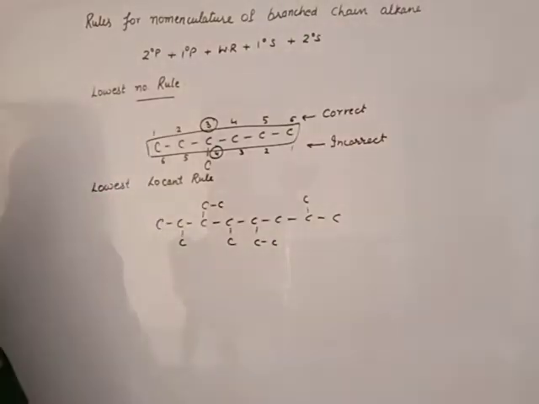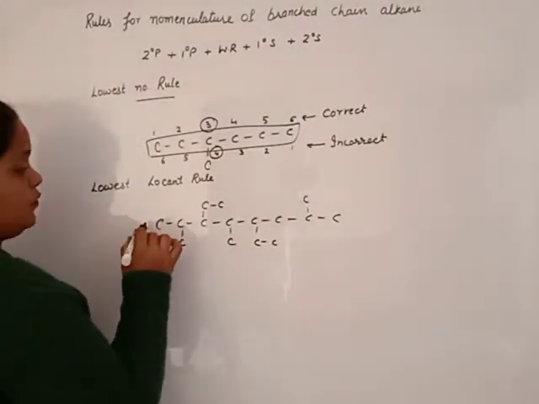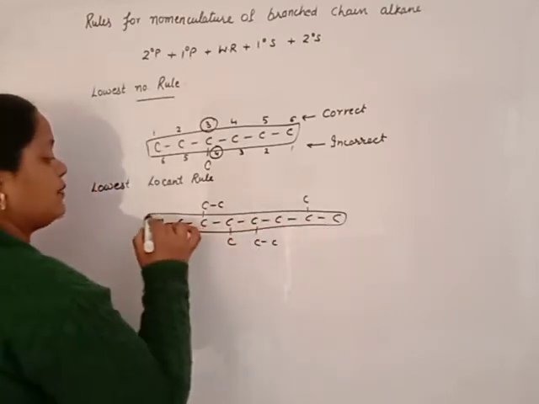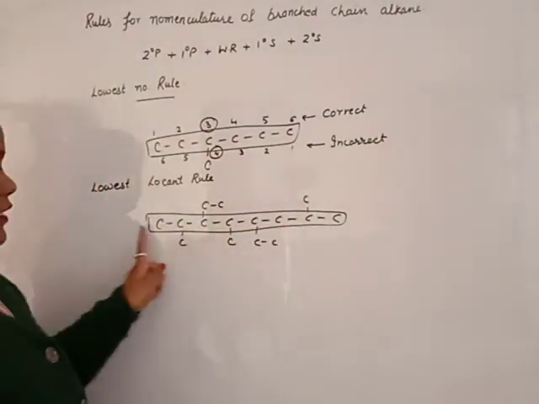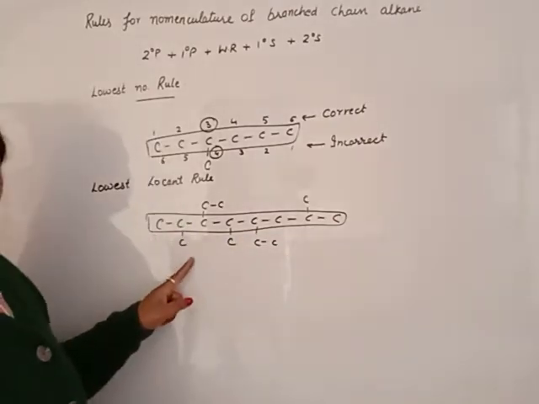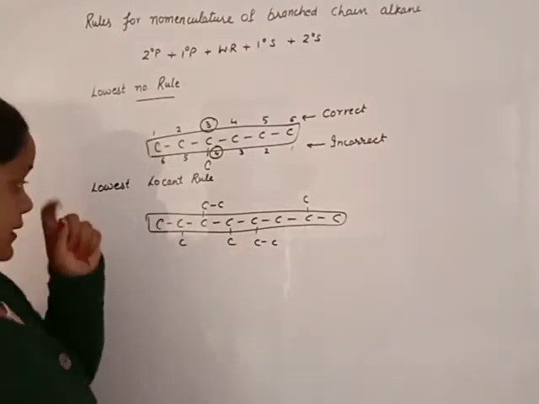If you want to use the longest chain, it is this one. Beta, there are two longest chains, this one and this one. Number of side chains is maximum in it, so we will use this one.